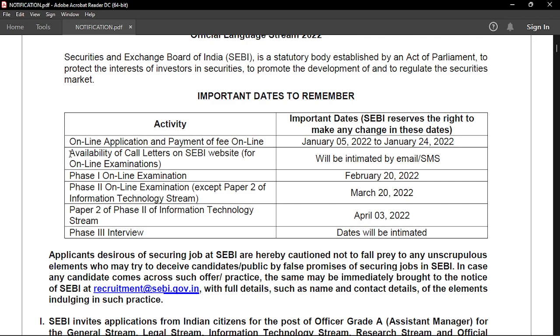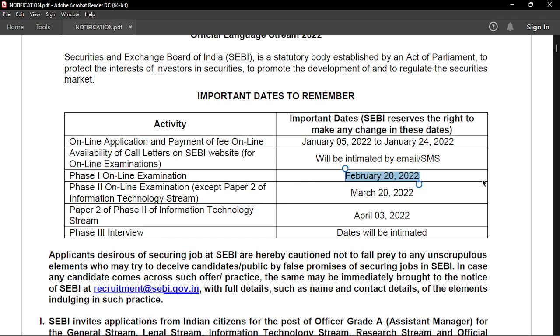The next thing is the availability of call letters. The official website will let you know when the call letters will be out. You don't need to worry about that at all because your phase 1 examination is very early. It is on February 20th, 2022. There were some rumors regarding this particular date on YouTube and it happened to be actually true. So your examination will be on February 20th.